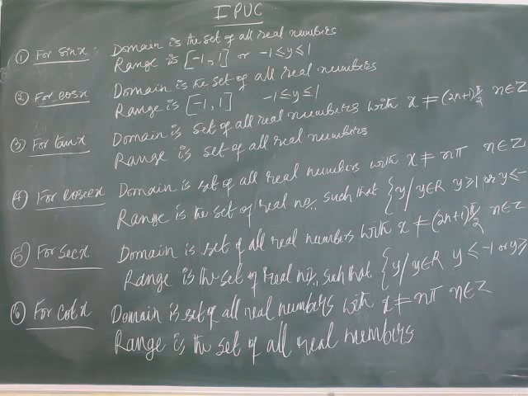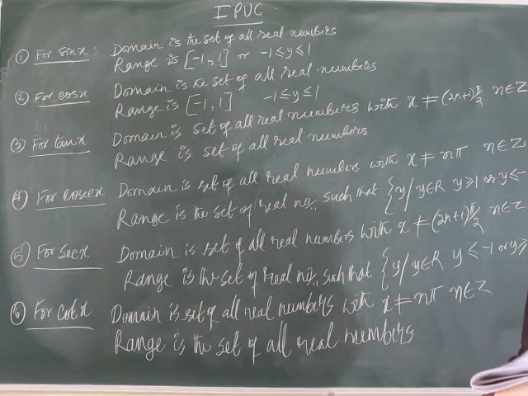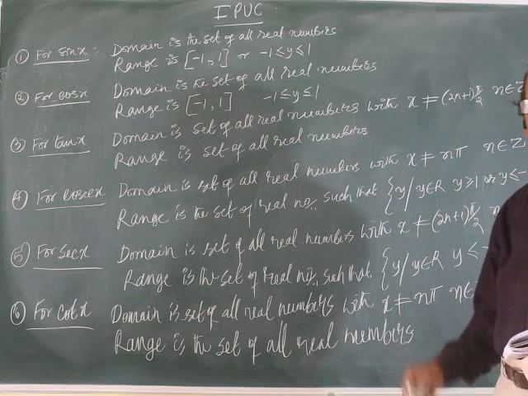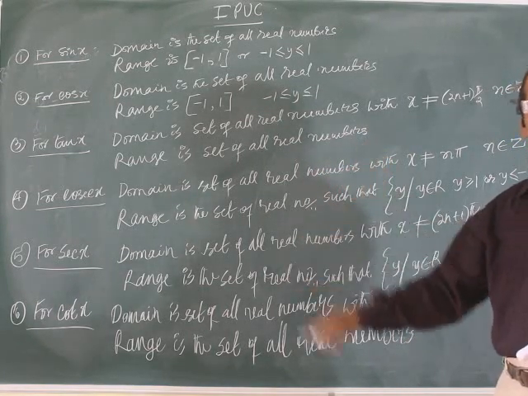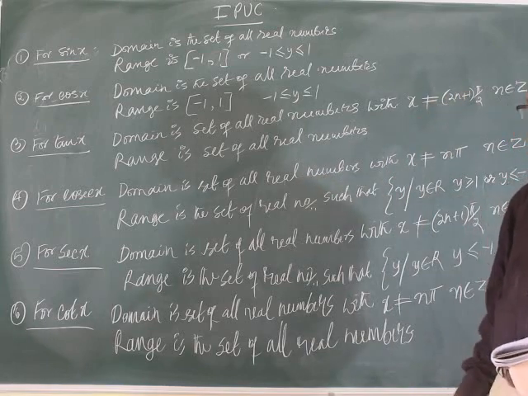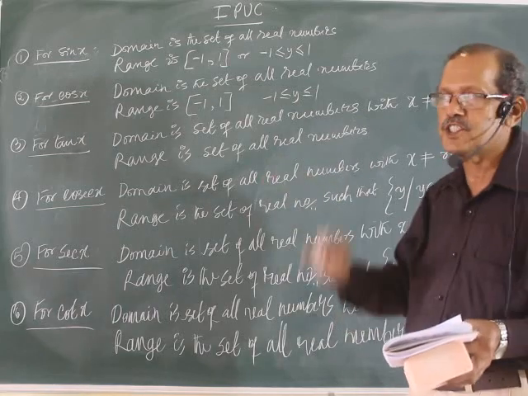Write the domain and range of all the 6 trigonometric functions carefully. Domain means for which value of x you can take. Which value for x you can take: any real number. Range means what is the value of that function. Cosecant x equal to how much?